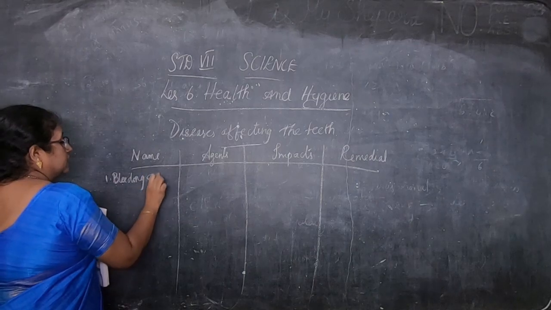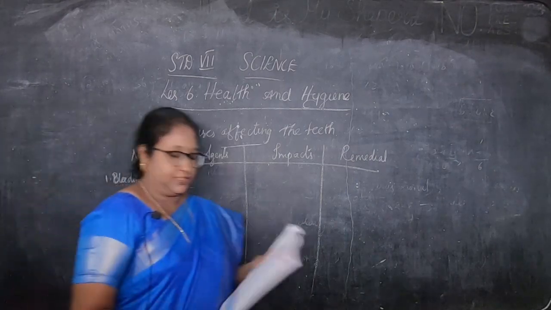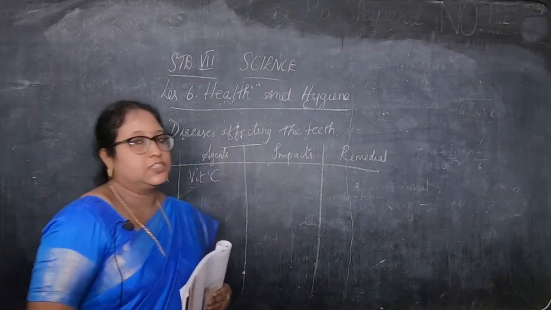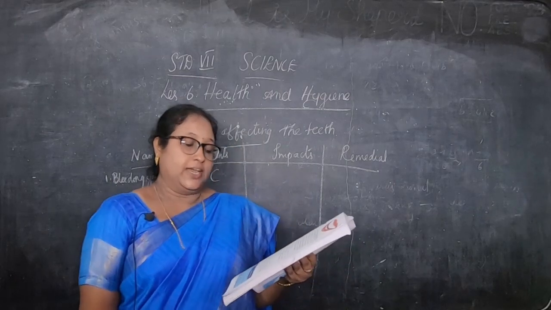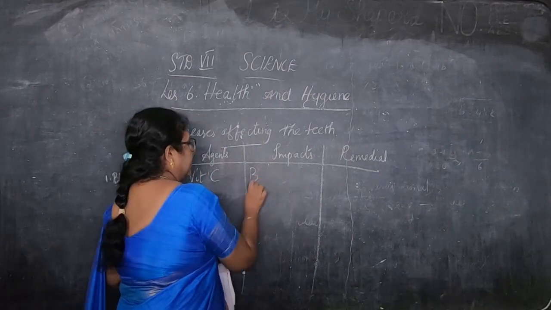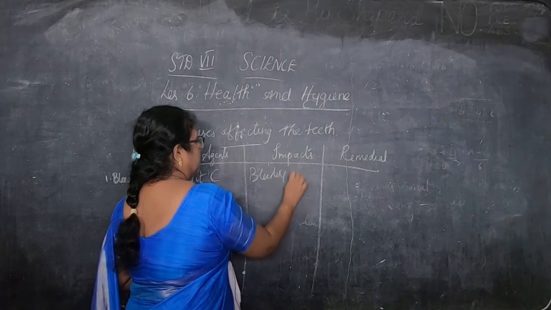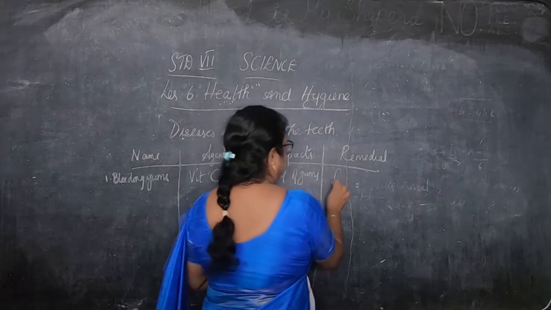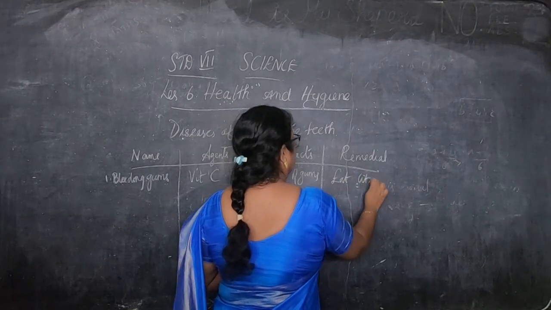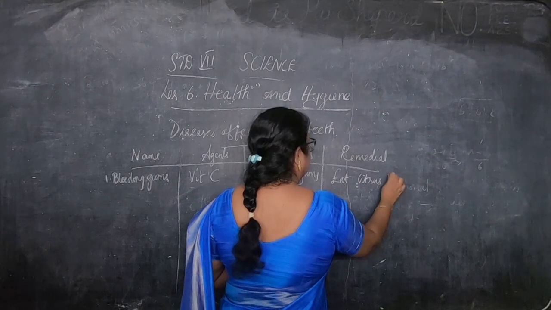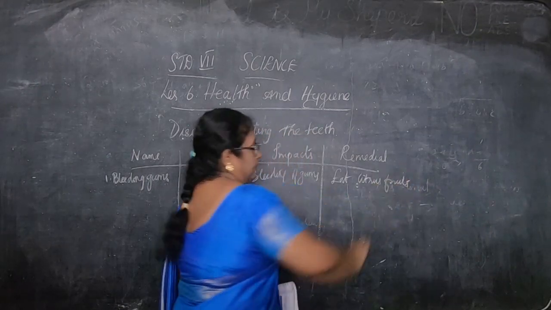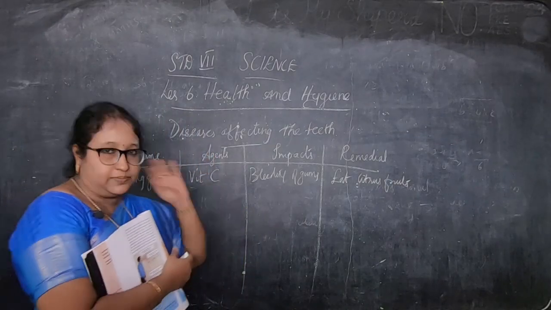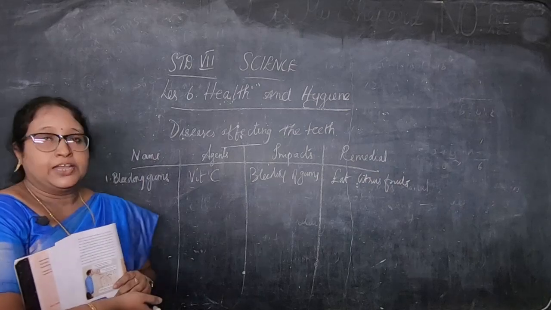Bleeding, that is, blood you get from your gums, is because of vitamin C deficiency. Since you have vitamin C deficiency, you get bleeding gums. That is, the impact is the bleeding of the gums. And what are the remedies? Eating citrus fruits. If you eat citrus fruits, you can get vitamin C and avoid the deficiency. Okay, children, we have to eat a lot of citrus fruits to avoid bleeding of gums, since you can avoid vitamin C deficiency.